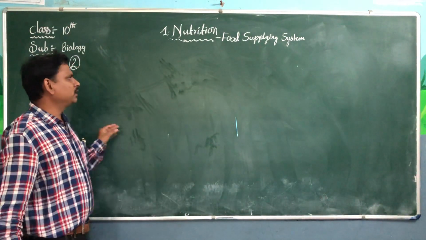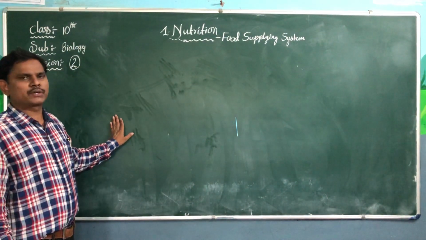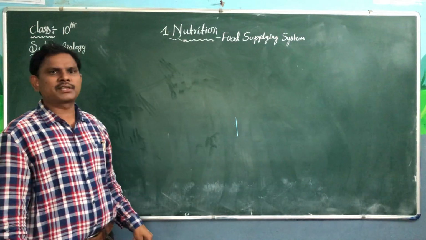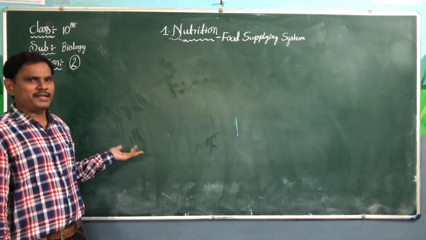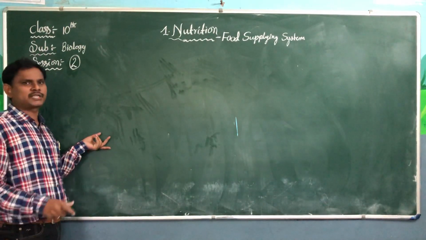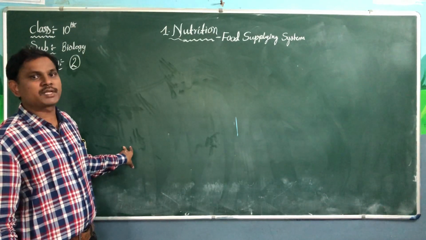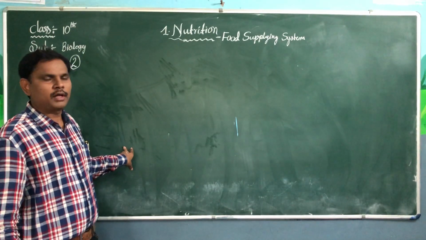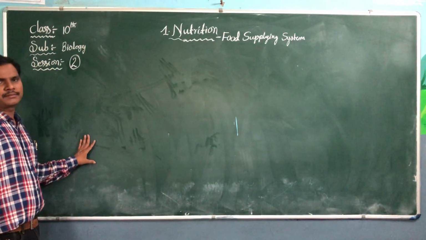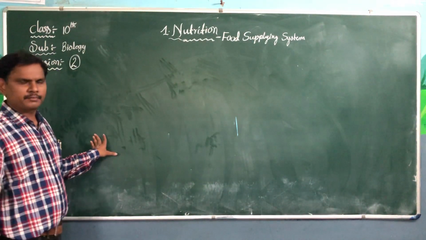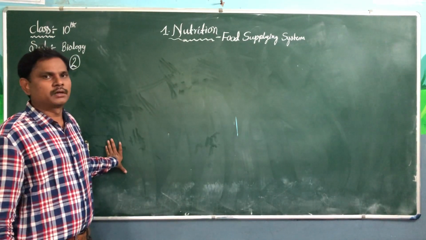There are so many different types of organisms, like single cellular organisms. Amoeba also needs food materials. Even though it is a single cellular organism, it needs food materials to survive, to grow and to repair its body. Multicellular organism, the best example is the human being. We also need food materials to grow and repair.